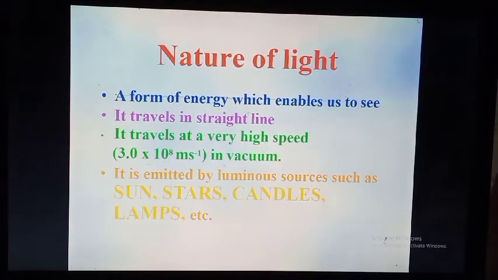So first we'll look at the nature of light. Light is a form of energy which enables us to see the objects. Light can travel only in a straight line. The speed of light is 3 × 10^8 m/s in a vacuum. It is emitted by luminous sources such as the sun, stars, candles, lamps, etc.